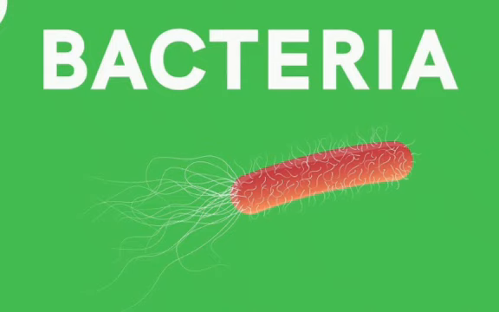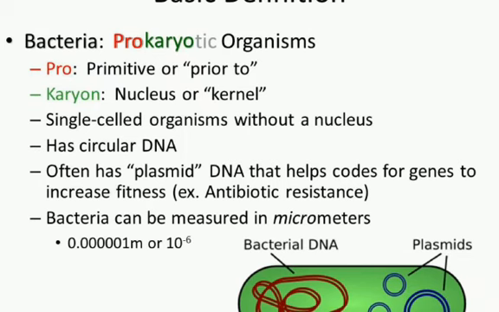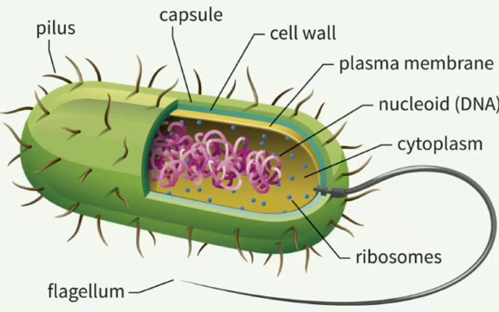The second type is bacteria. Bacteria is nothing but a single-celled microorganism. Bacteria is a prokaryotic organism. Pro means primitive or primary. Karyon means nucleus or kernel. Single-cell organisms without a nucleus, they have circular DNA, often as plasmids. Plasmid DNA helps code for genes to increase fitness. This is the structure of the bacteria cell. This one is a diagram of bacteria.